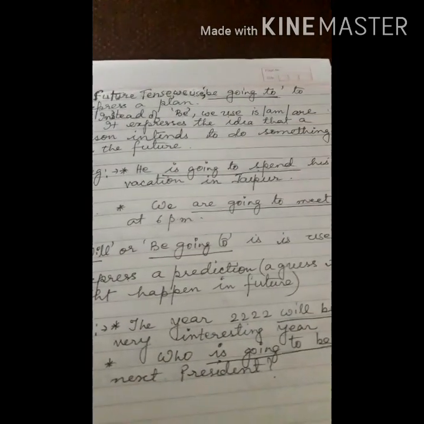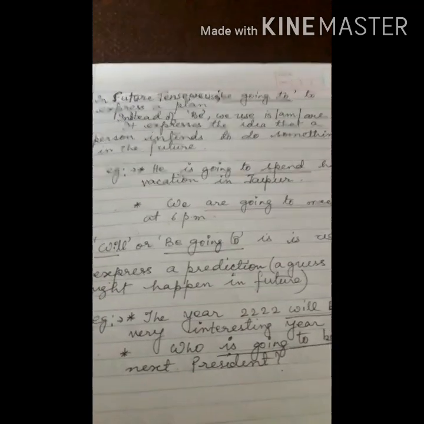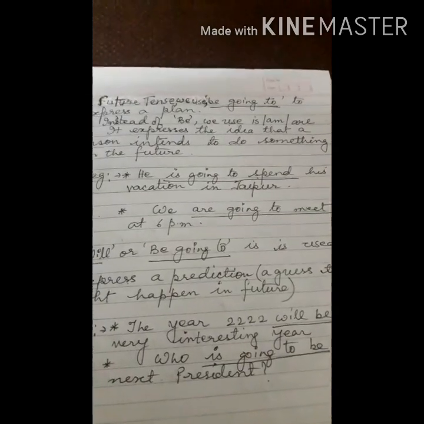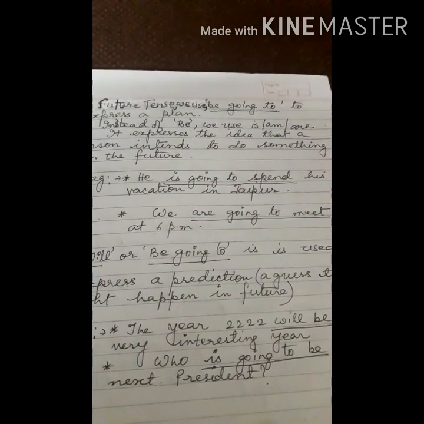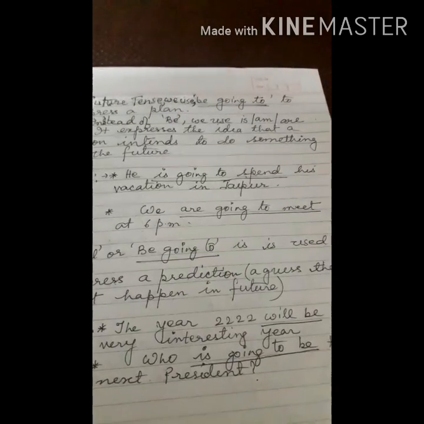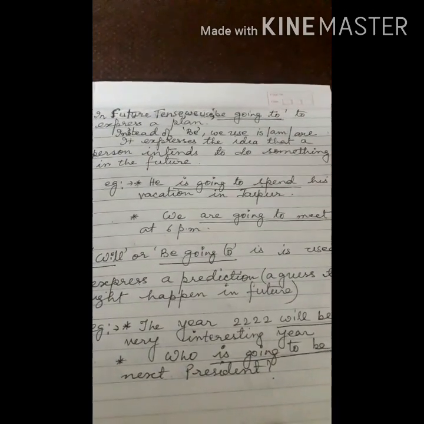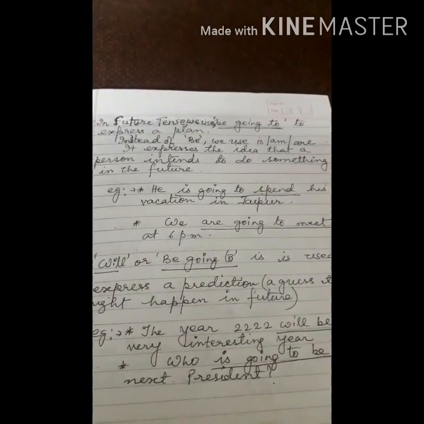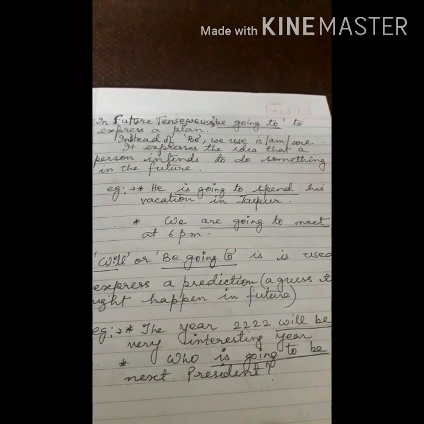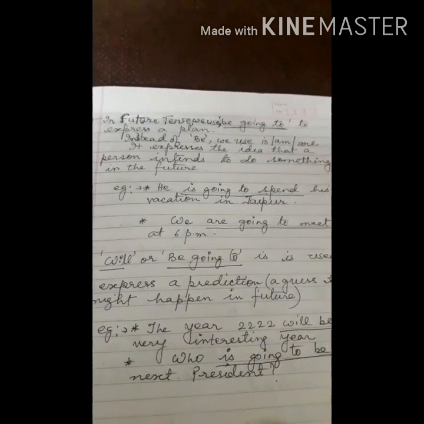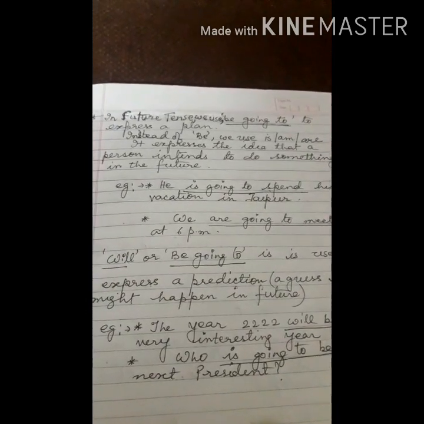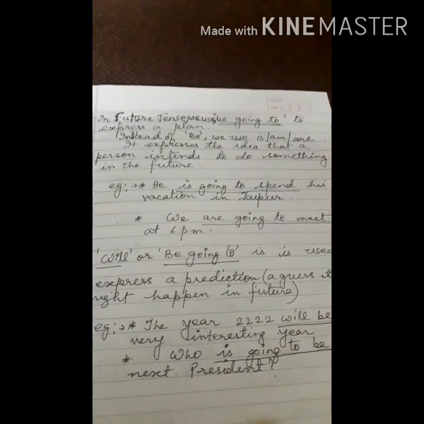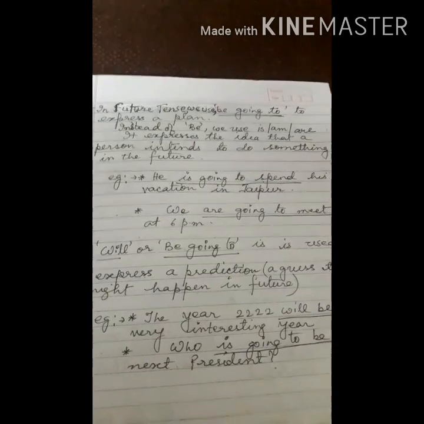The example is, he is going to spend his vacation in Jaipur. He has not gone to Jaipur yet, but it is his plan to go to Jaipur to spend his vacation. Similarly, we are going to meet at 6 p.m. Until unless we are meeting with each other, the action will not be completed. So it is the plan already made to meet each other at 6 p.m. So these two examples tell the importance of the word be going to in the future action.